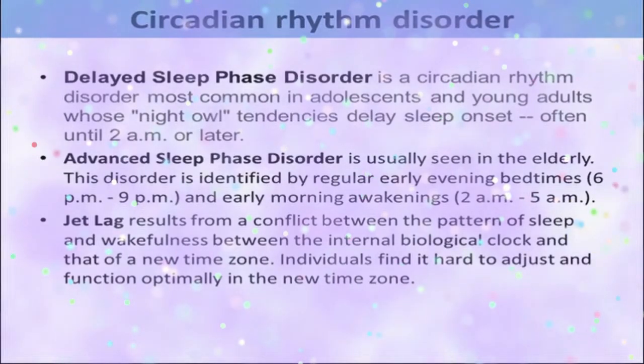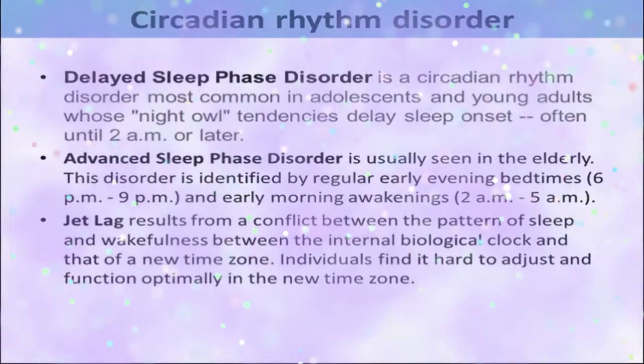The first one is delayed sleep phase disorder, which is a circadian rhythm disorder most common in adolescents and young adults whose night owl tendencies delay sleep onset, often until 2 a.m. or later. So this is delayed sleep phase disorder. They never feel like going to sleep. The circadian rhythm, which marks 12 a.m. or 11 a.m. as the time to go to sleep, shifts to 2 a.m. or later. So it is a kind of delayed sleep phase disorder.